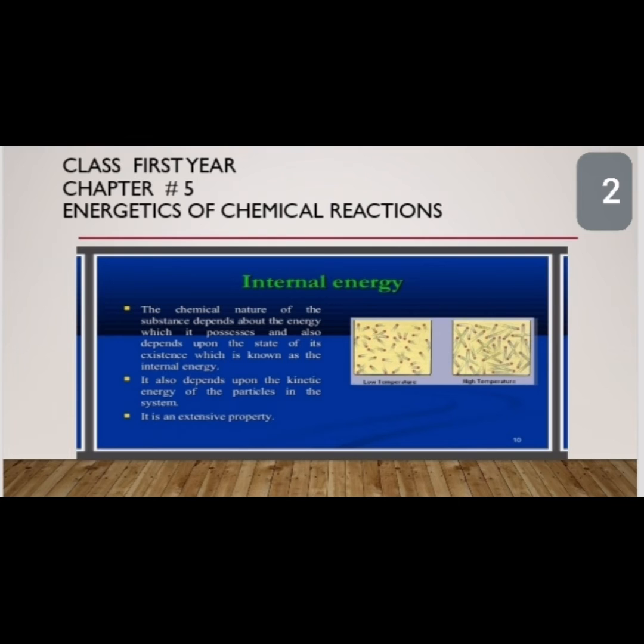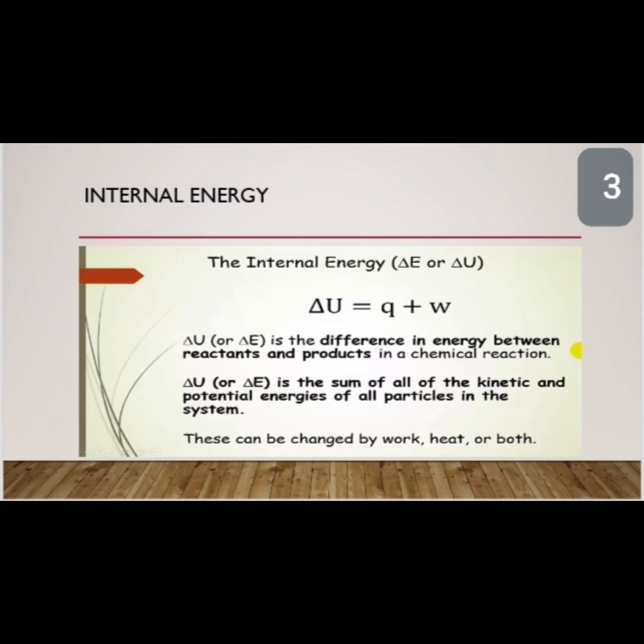Every system containing some quantity of matter has a definite amount of energy. This energy is the sum of kinetic energies and the potential energies of the system. Thus, kinetic energy includes translational, vibrational, and rotational kinetic energies of molecules. The kinetic and potential energies of nuclei and electrons within the molecules also contribute to the energy of the system.